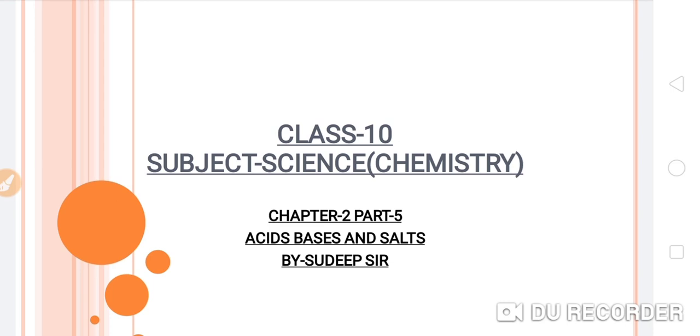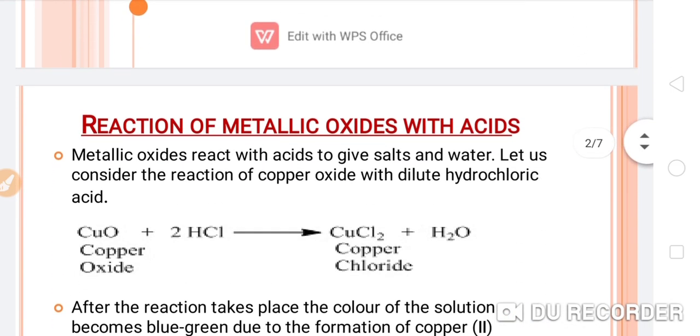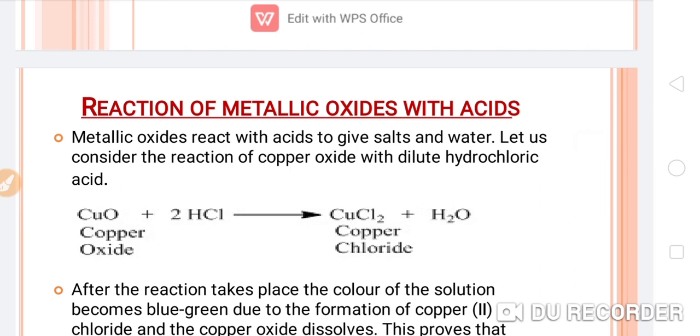So students, in this video I am going to discuss with you some other remaining chemical properties of acids and bases. So let's start. The first chemical property which I am going to discuss in this video is the reaction of metallic oxides with acids. As we know, metals are basic in nature and their oxides are also basic in nature. So if a base reacts with an acid, it will convert into the respective salt and water will form.